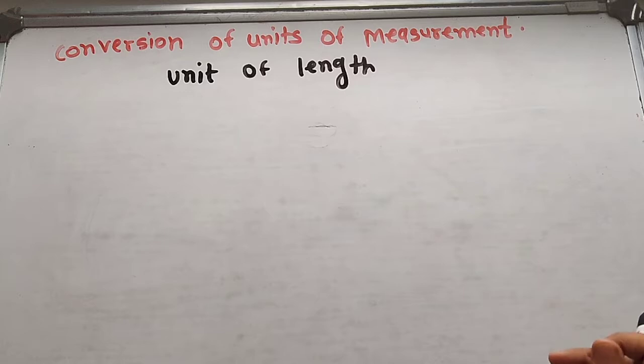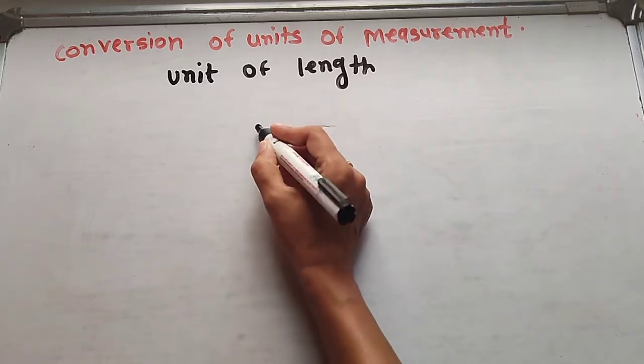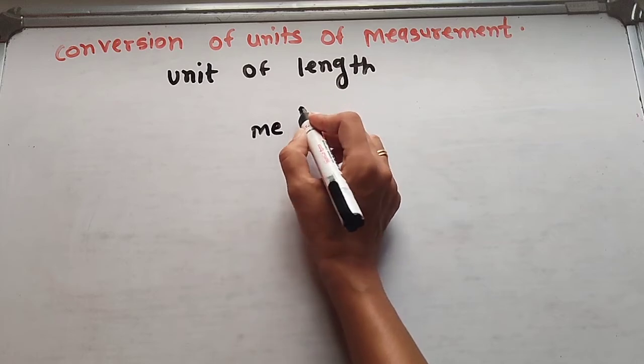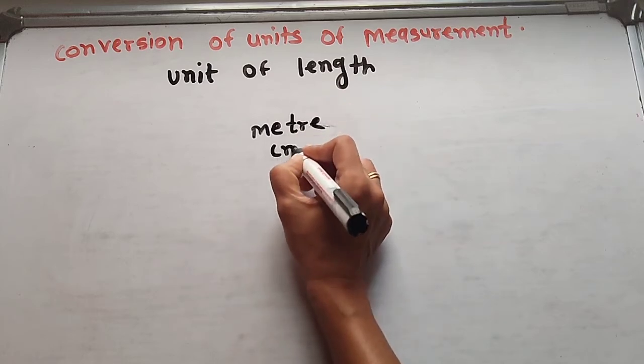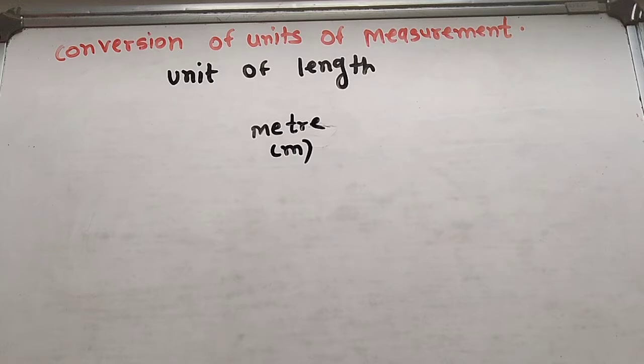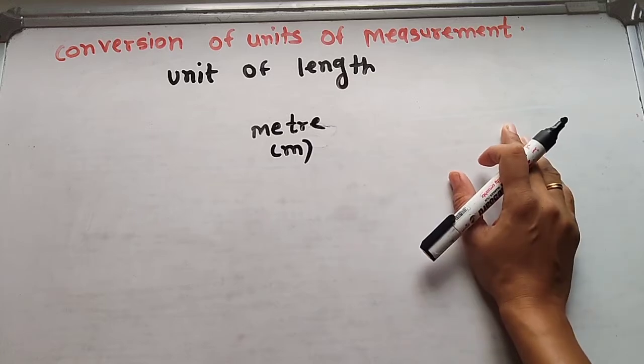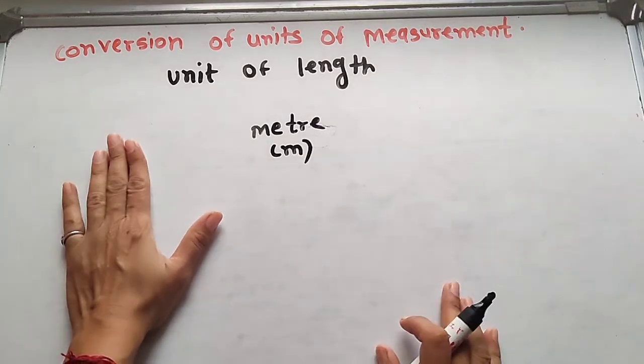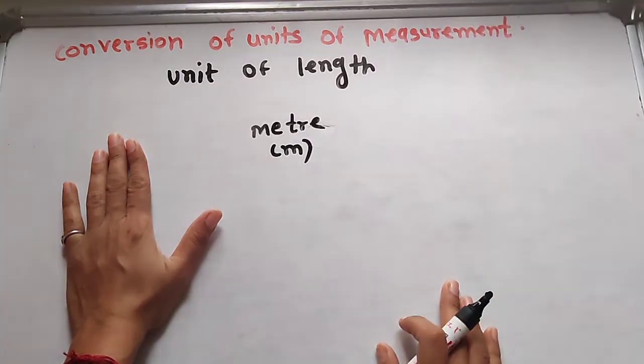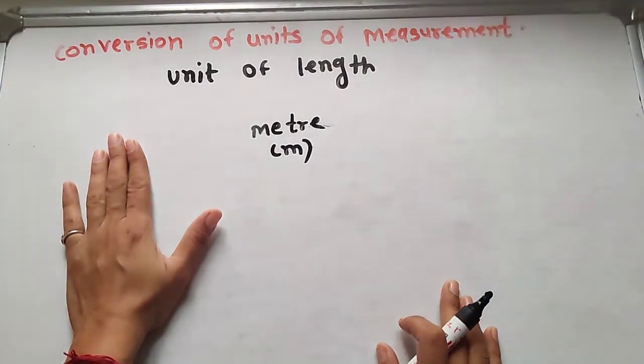The standard unit of length is meter, so first we write meter in the middle. On the right hand side you have to write the smaller units, and on the left hand side you have to write the greater or larger units. Besides the basic unit of measurement, such as meter for length, gram for mass and liter for capacity, we have other units as well that help us measure smaller and larger quantities.